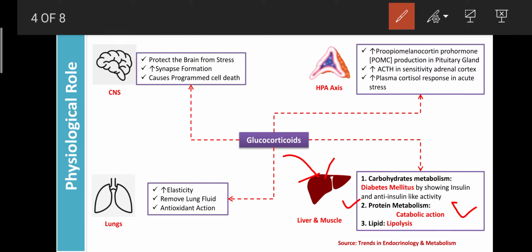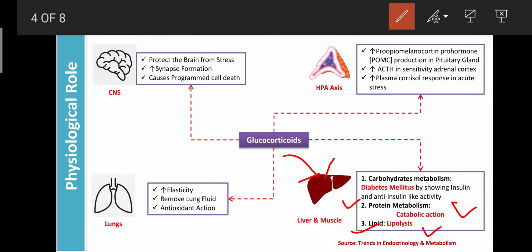And regarding lipids, at normal concentration or in an acute condition, it is involved in lipolysis, that is, the plasma clearance of lipid. But with prolonged administration of glucocorticoids, it can cause lipogenic activity. It means it is involved in the accumulation of fat in the muscles. So due to that, the muscle mass increases.